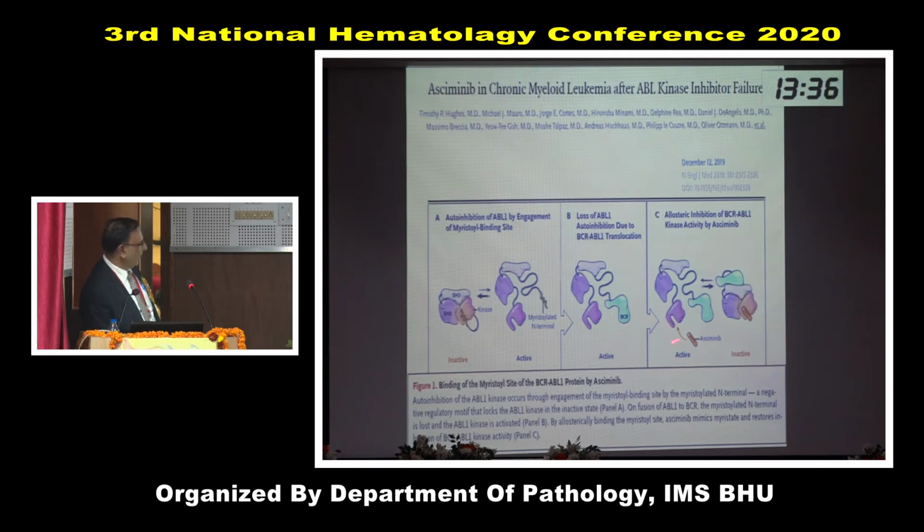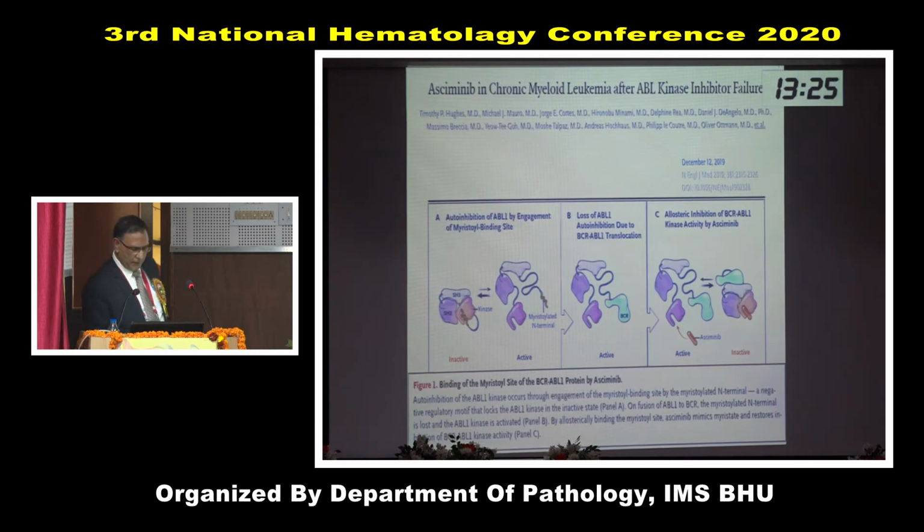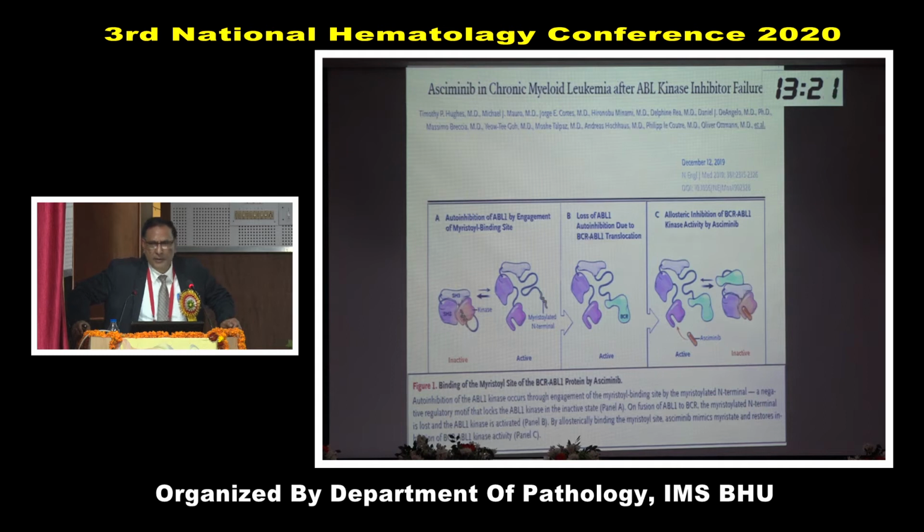So the difference is that imatinib and dasatinib act through the ABL kinase ATP binding site, but this is a different site. This is not the ATP binding site. So patients who develop mutation in the ATP binding site and become resistant to imatinib can respond to this drug. And patients who develop T315I mutation have shown response to this new drug. The study was just a phase 1 trial, and they are going to extend it to phase 2.